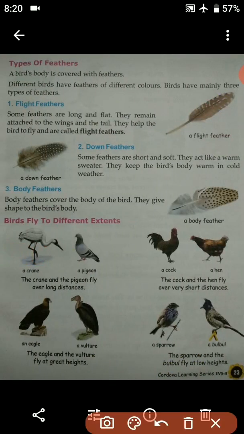So students, now moving on to the different types of feathers. A bird's body is covered with feathers. So students, we all know that a bird's body is covered with feathers. Different birds have feathers of different colors. Yeah, different birds have different feathers and they are of different colors. Birds have mainly 3 types of feathers. So students, in case of birds, we will find 3 different kinds of feathers.